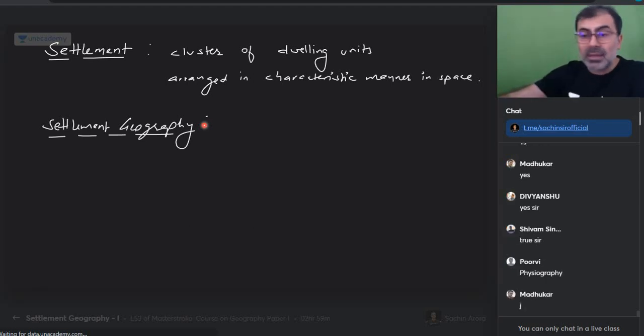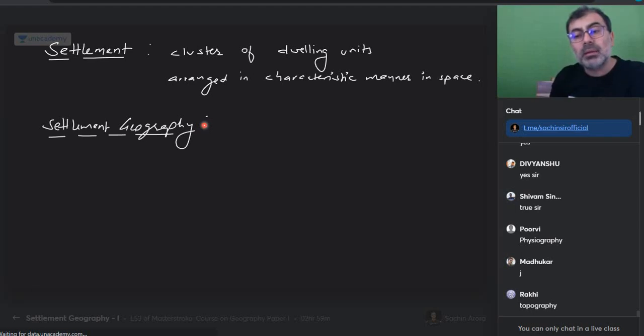True. As I go to the coastline, inside there is nothing, but as I go to the coastline, I start seeing more settlements coming over there. Coastline has more settlements. So some of you are writing topography, physiography. So I just want to tell you, isn't it true that it is geography that decides? Isn't it true that it is geography that decides the number of people or how people are living in an area? True or not? Does geography have a role to play or not?